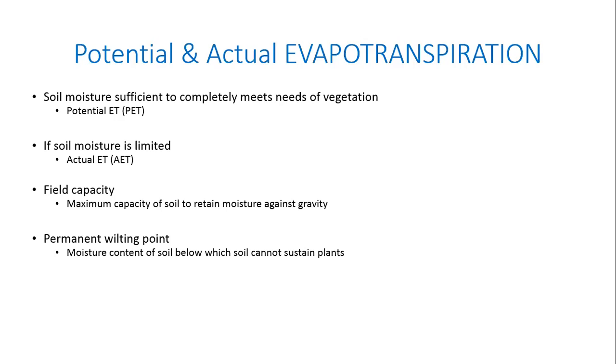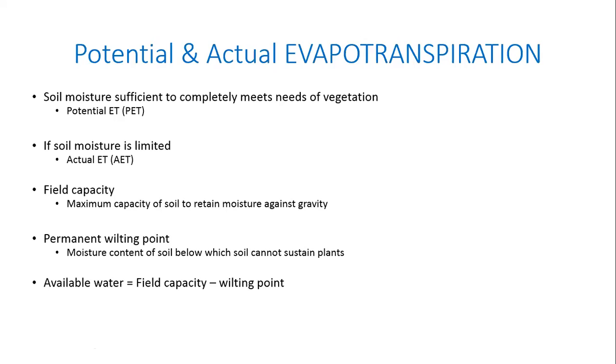Okay, so out of these 2 points arises one more terminology which is called available water. Available water is simply field capacity minus wilting point. Does everybody agree with that? Yes, sir. Right, available water. When I say available, I mean available for the plants. Anything below wilting point is not available to the plant, so that's not available water. So available water is simply field capacity minus wilting point.